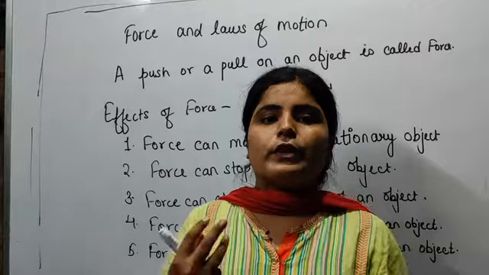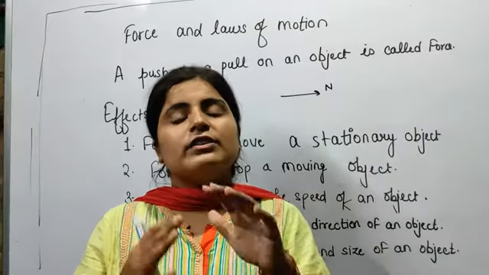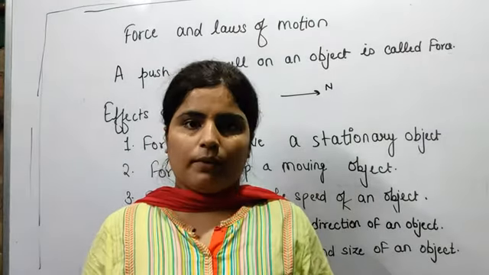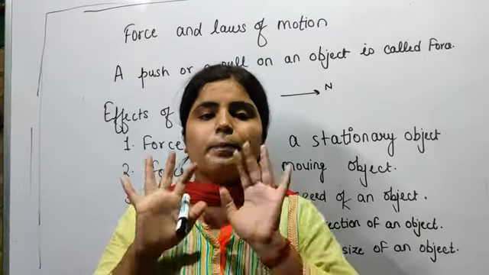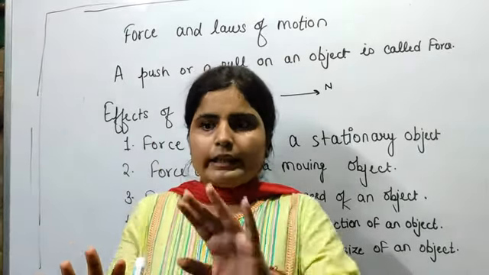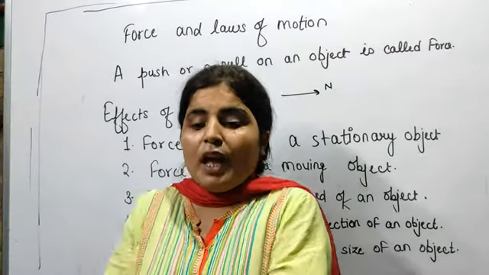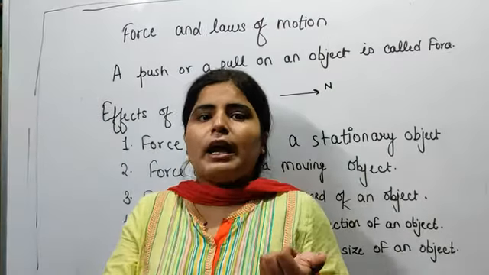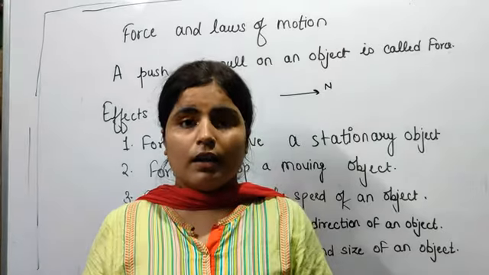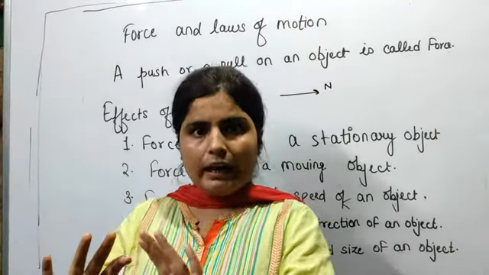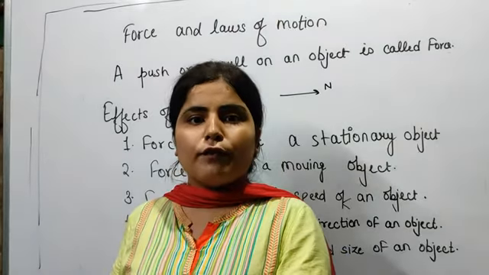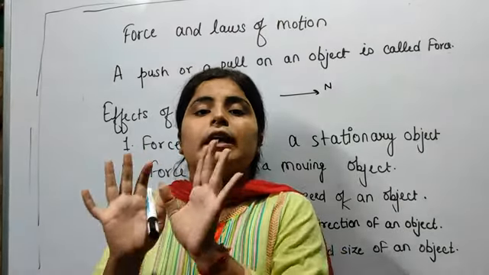The third effect of force is that force can change the speed of an object. In case of a moving bicycle, whenever we push it from behind, its speed will increase, and whenever we pull it from behind, its speed will decrease. Whenever the force is applied in the direction of the motion of an object, its speed will increase.